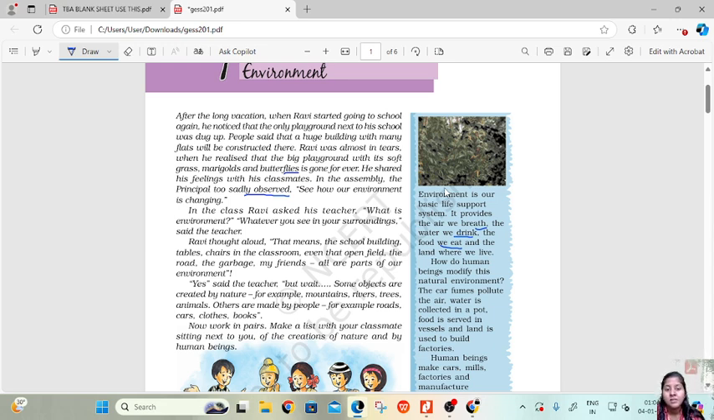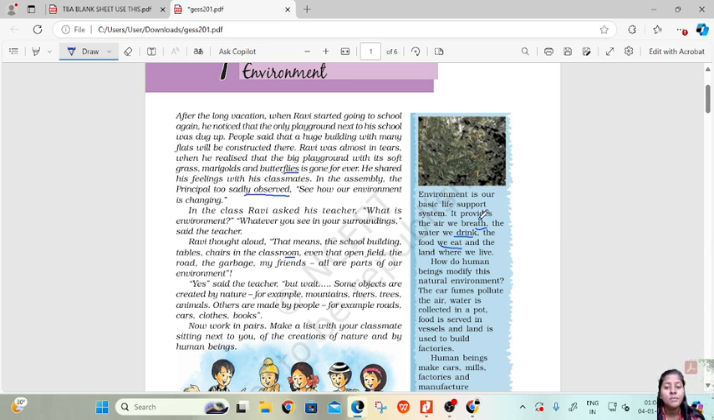Then in class, Ravi asked his teacher what is environment. His teacher said whatever you see in your surroundings is our environment. Then Ravi thought aloud, that means the school building, tables, chairs in the classroom, even that open field, road, garbage, my friends, these are all part of our environment. His teacher said yes.